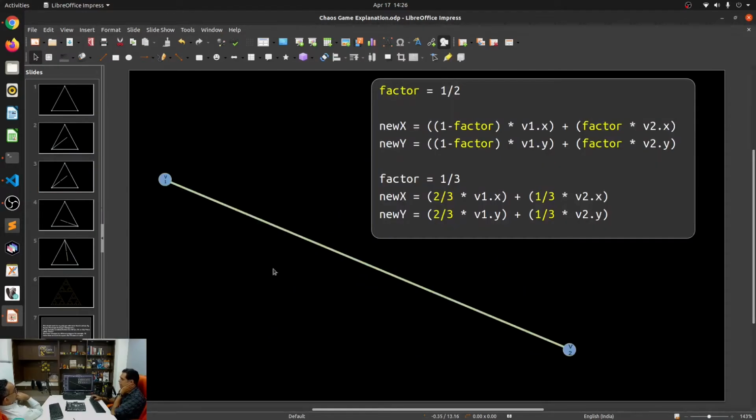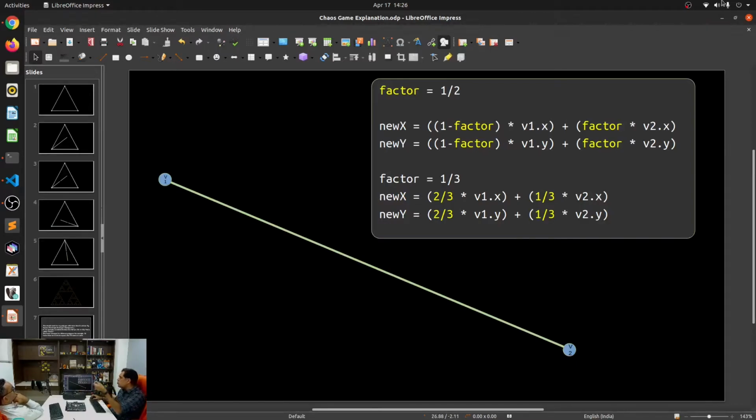I already have basically the formula for that. Let's say the factor is 1 by 2, the new x would be 1 minus this factor into vertex 1 dot x plus factor into vertex 2 dot x. Basically what this means is, let's say the factor was 1 by 3. It means that the new one is 2/3 of the first vertex plus 1/3 of the second vertex. That's what it essentially means.